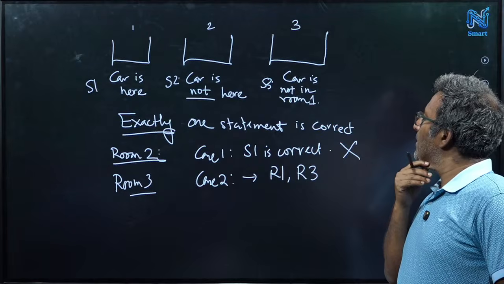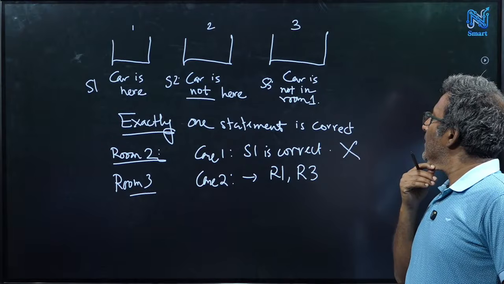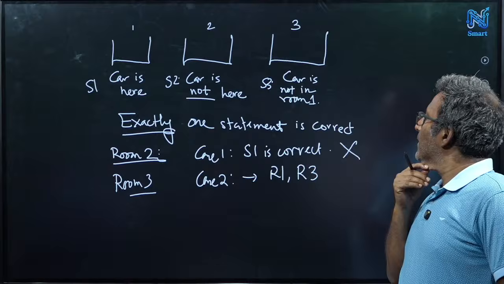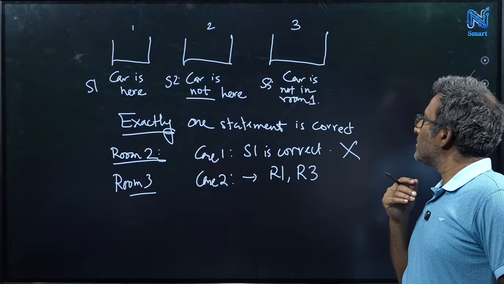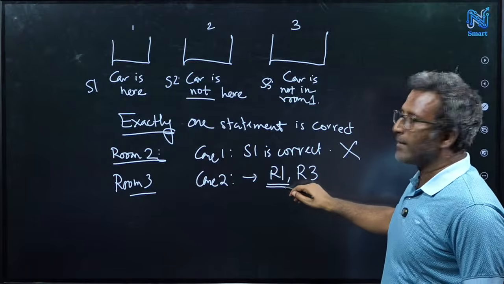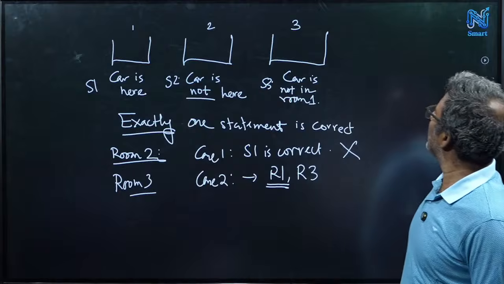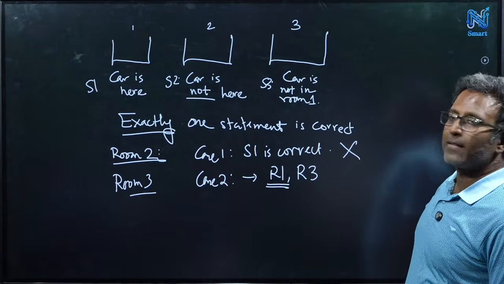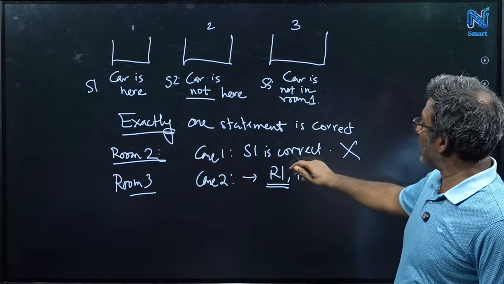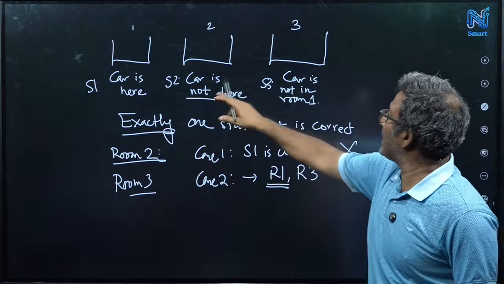So we can argue that if S2 is correct, then S1 and S3 must be false. If the car is in room 1, then S1 becomes correct. That is a contradiction, so the car cannot be in room 1, because I'm assuming only S2 is correct. So S1 and S3 must be false.